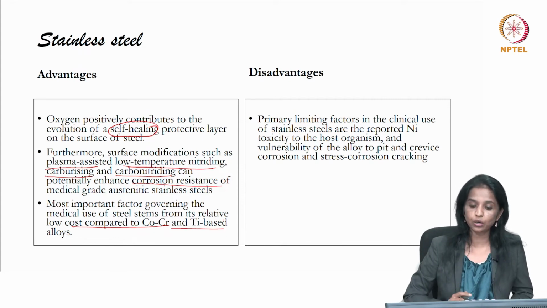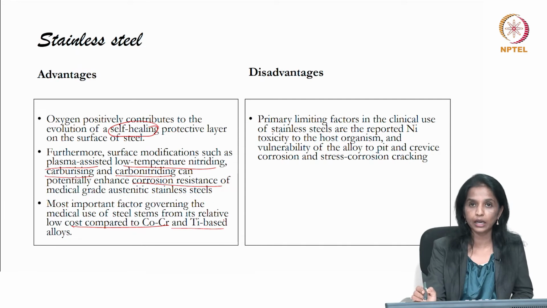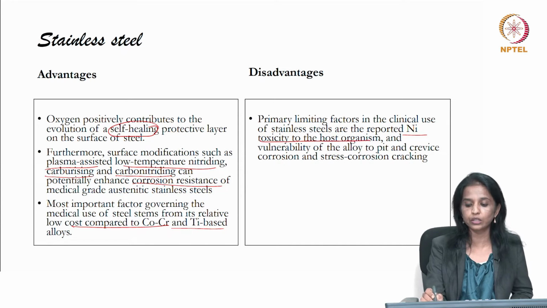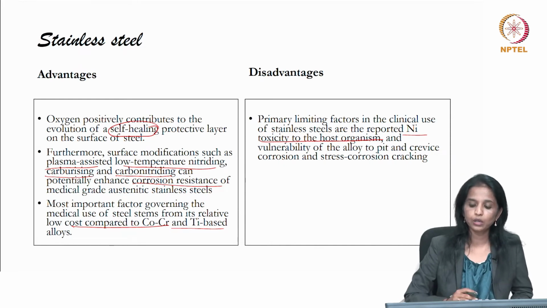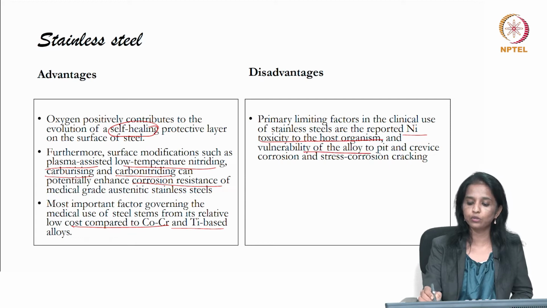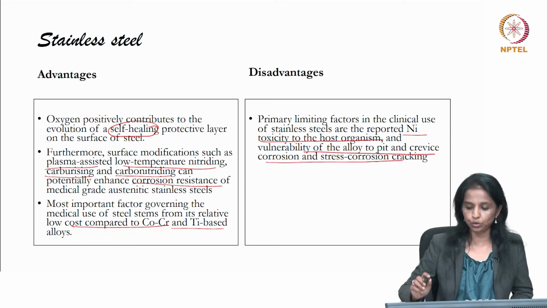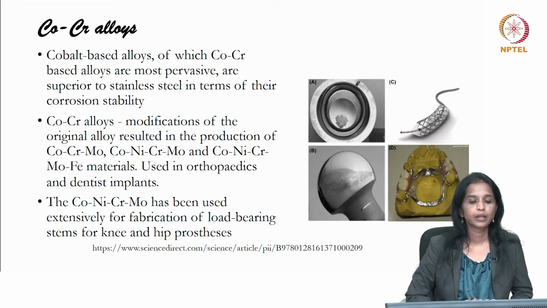The disadvantage of stainless steel is that we know there is a particular percentage of nickel inside, and this nickel toxicity means that if the host is nickel allergic, then it cannot be used. So, this makes it toxic to the host tissue, and in addition they are also vulnerable to pit and crevice corrosion and stress corrosion cracking.